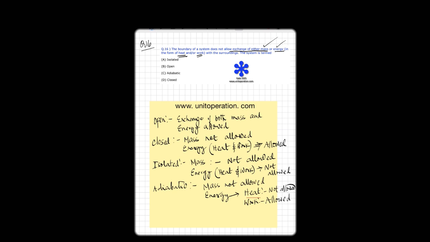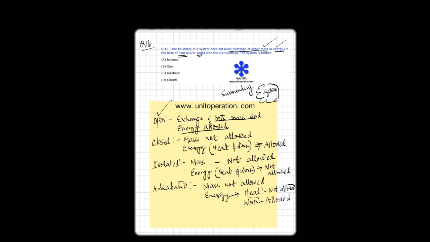Open system. In an open system, the exchange of both mass and energy is allowed. So let's say this is my system, and of course outside the definite boundary it is the surrounding.